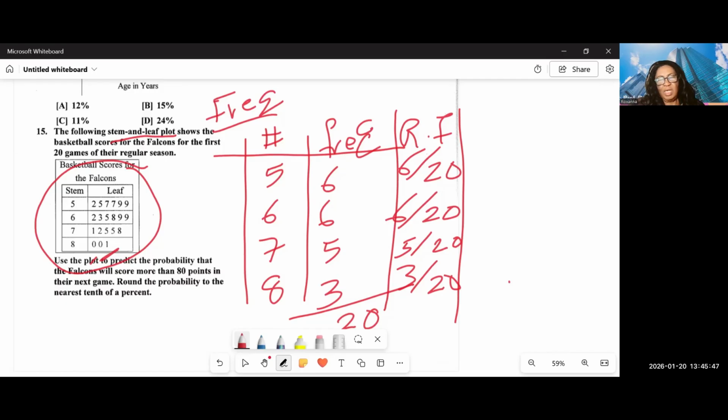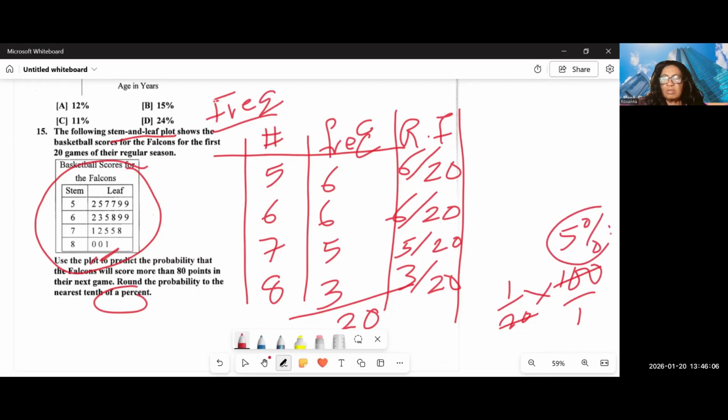If I'm told to write my answer in percent, I multiply that by 100 over 1, and so I have 5%. So the Falcons scored 5%, because there's only one score that is greater than 80.